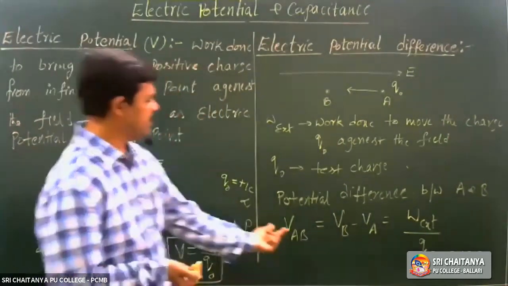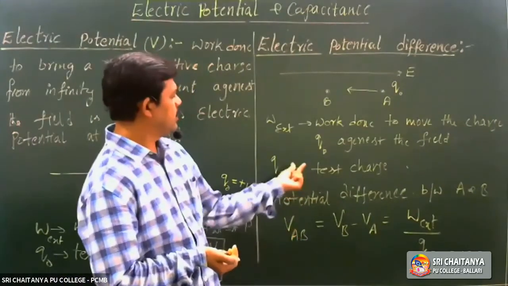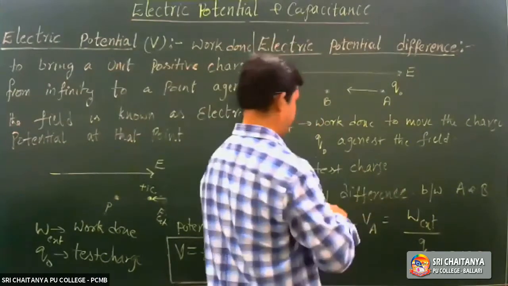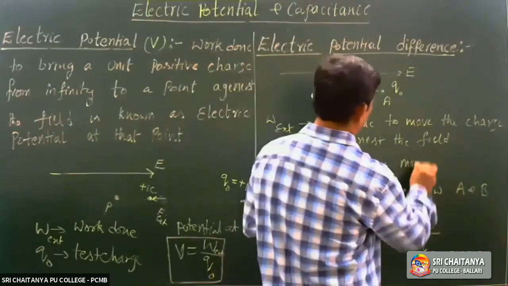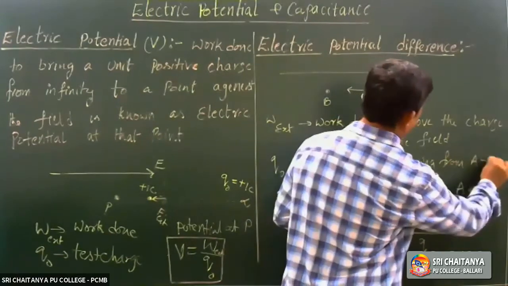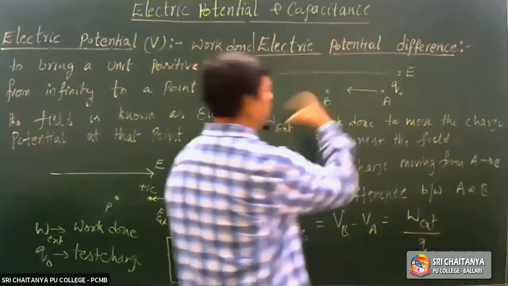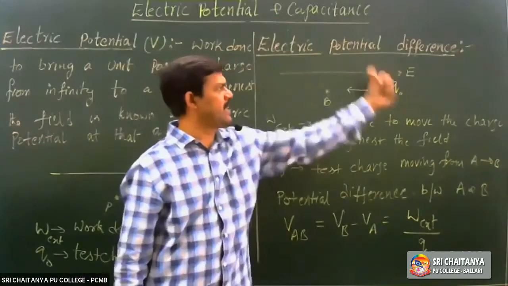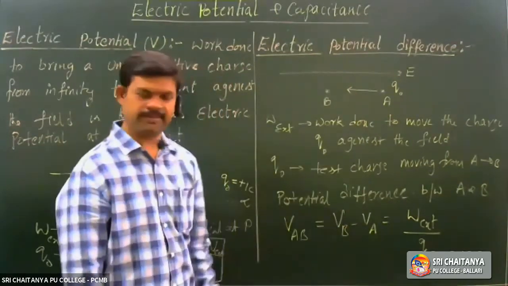We can write like this. Let Q naught be the charge moved from A to B against the field. Field is in this direction, charge is moving in this direction.